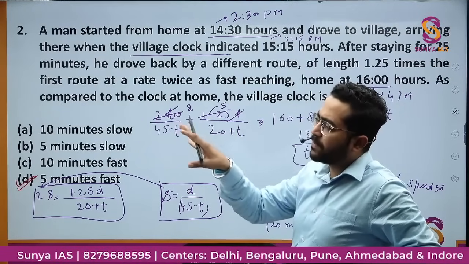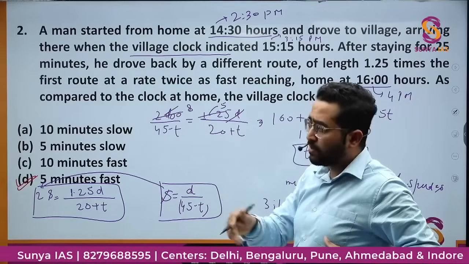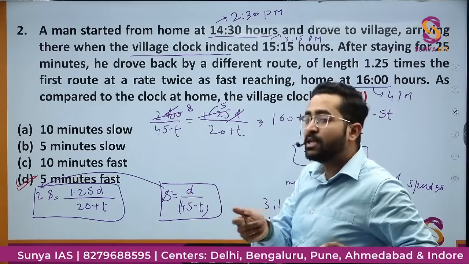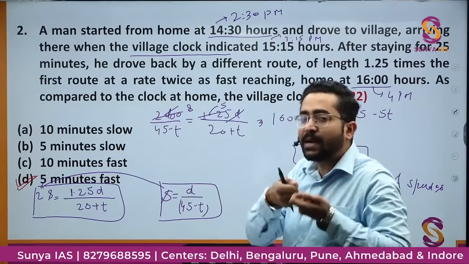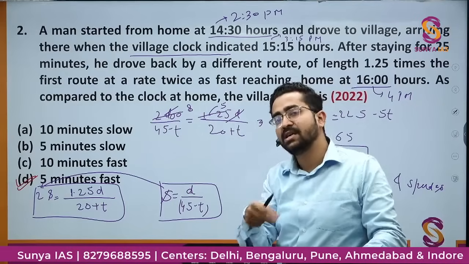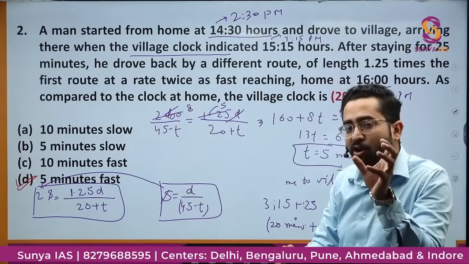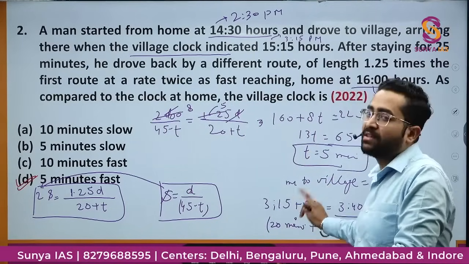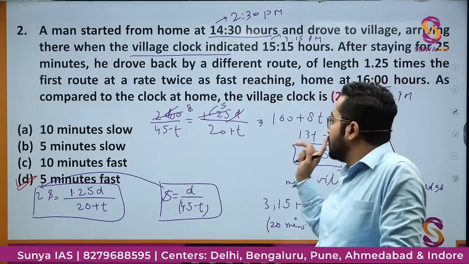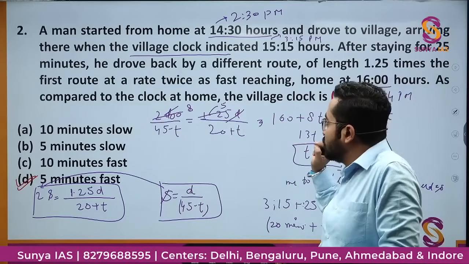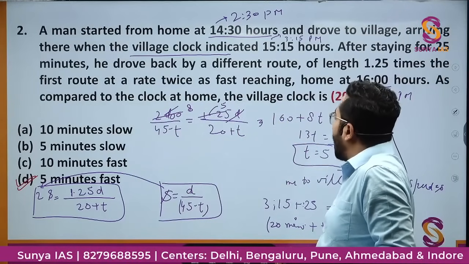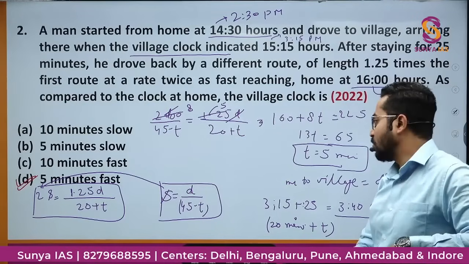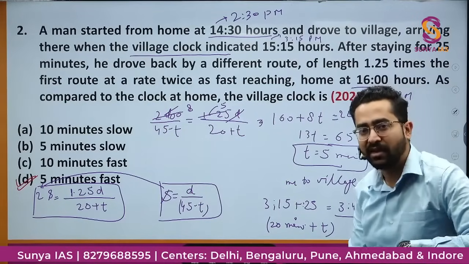कि लेट्स 3:15 पे पहुंच रहा है, बट विलेज क्लॉक तो फास्ट है. सो village clock is showing that it is 3:15, but actually वो fast है, वो 3 PM ही हो सकता है. तो he will take 45 minutes से कम टाइम. How much कम टाइम? 45 minus t. t क्यों? Because the village clock is fast by t minutes, right? And ये 20 minute plus t क्यों हो गया? Same concept, right? So this concept you should understand how to apply. ठीक है? So this is a simple question. Correct option would be option D, 5 minutes fast.